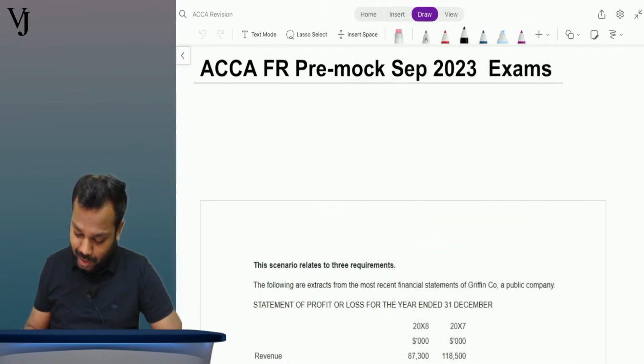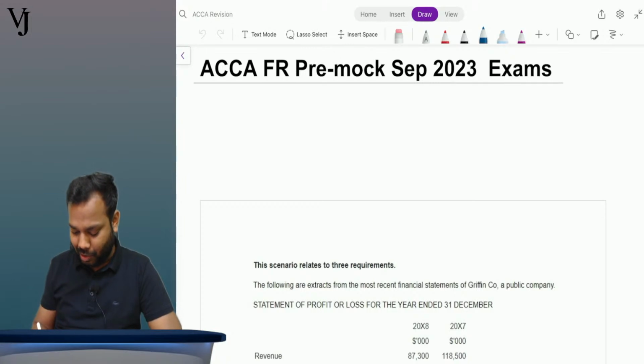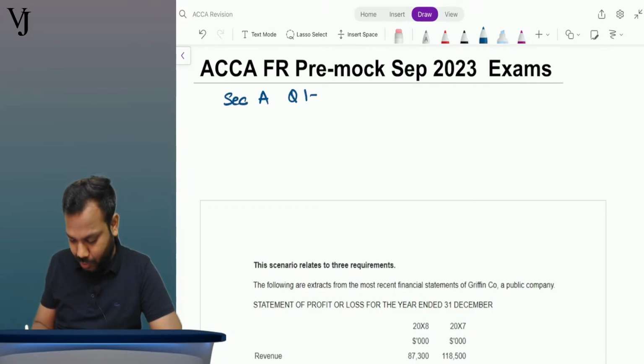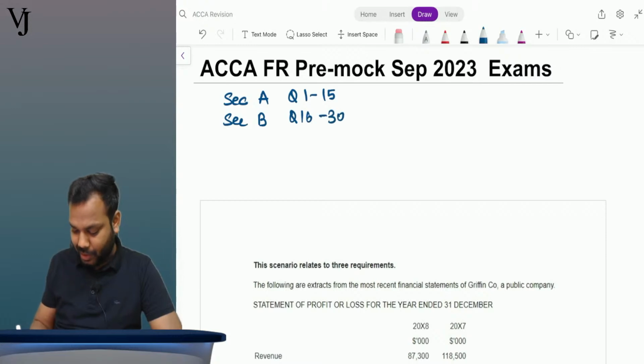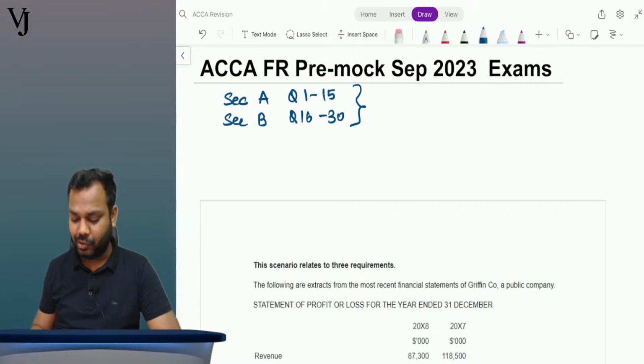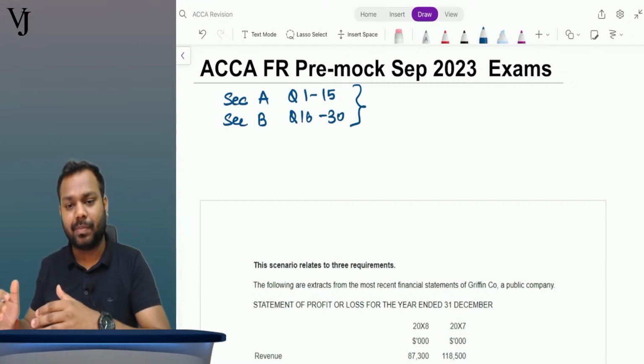There are 32 questions, if you can recall. Section A is from question number 1 to 15. Section B is from question number 16 to 30. For these questions, you can get the evaluation in the ACCA practice platform itself.